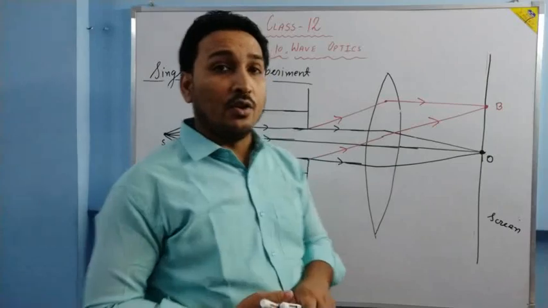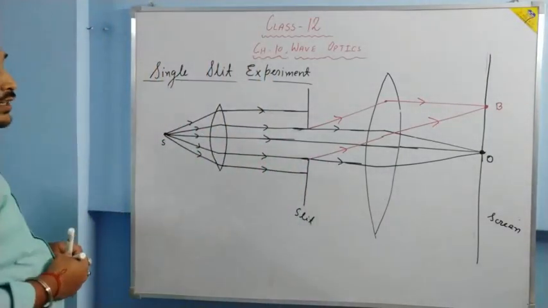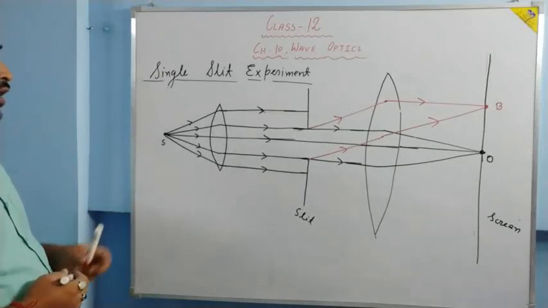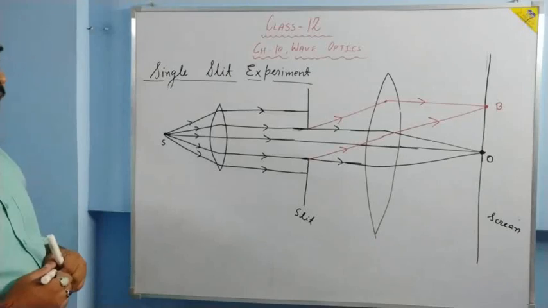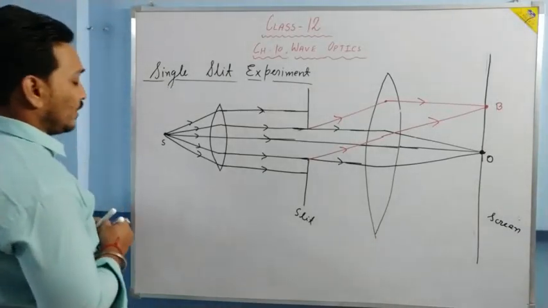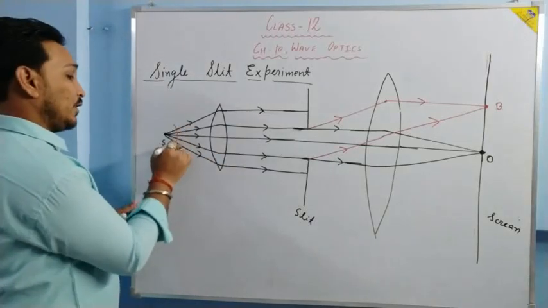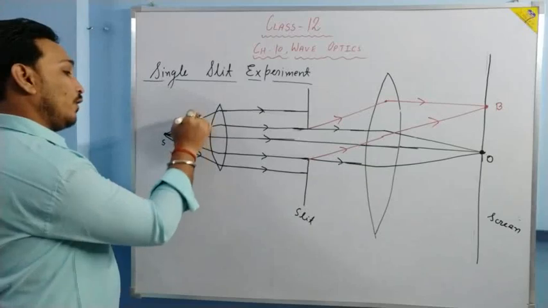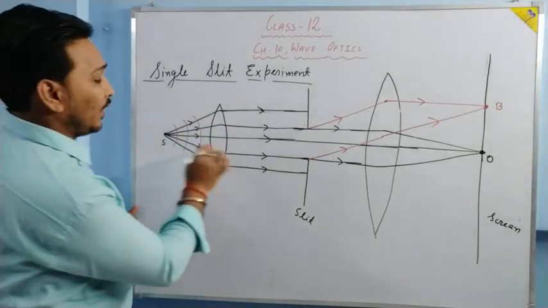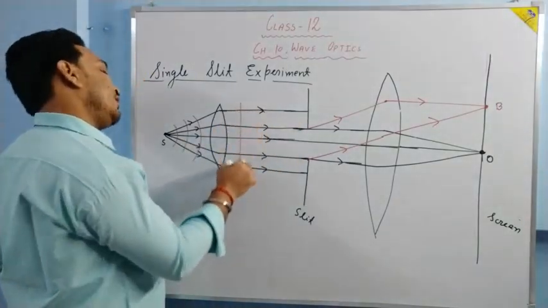Okay. Now you have to understand one more thing. Since we are studying wave optics, we should understand the propagation of wave with the help of wavefronts. Okay, so let us understand with the help of wavefronts how the wavefronts will be. Before the lens from the source, the wavefronts are spherical. The wavefronts will be like this. Okay, and after getting refracted from the lens, they will become parallel to each other. The wavefronts will be like this.